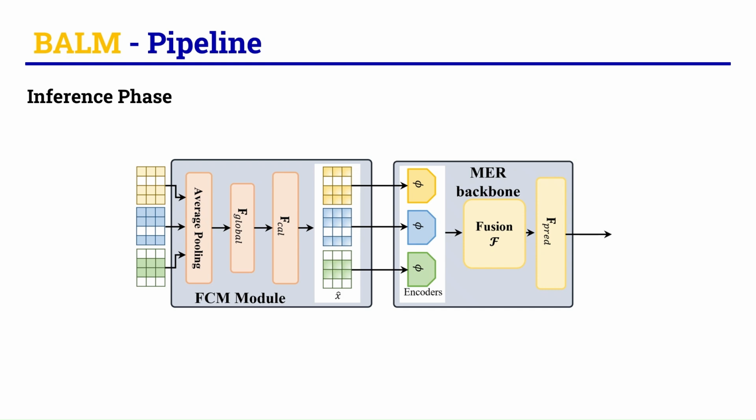During inference, these auxiliary components are omitted, leaving only the feature calibration module active along with the backbone. This ensures our framework introduces minimal computational overhead while requiring zero changes to the existing backbone architectures.